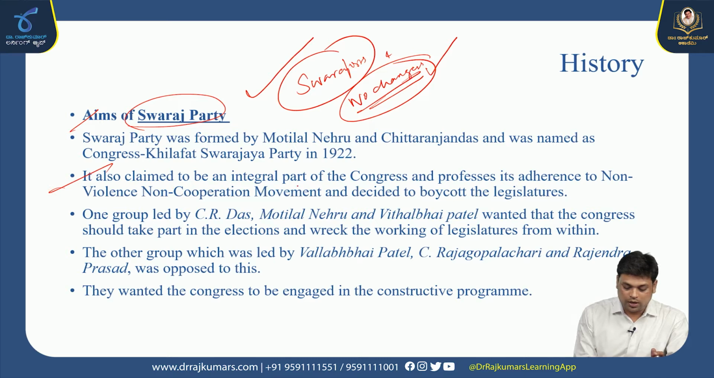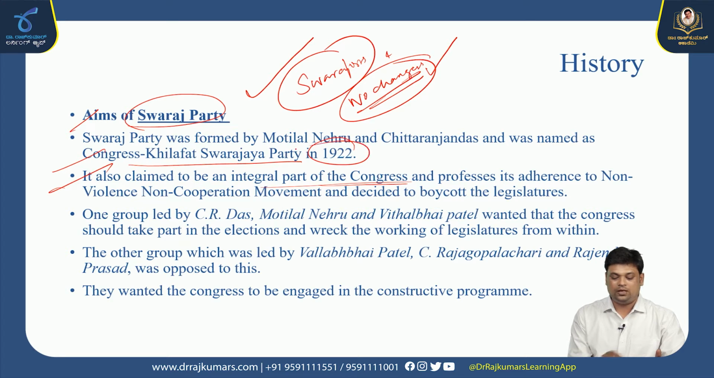Okay, so it also claimed to be an integral part of Congress. So for that purpose, the Congress Khilafat Swarajya Party was established in the year 1922. Congress decided this time there should not be any kind of split, like the one that happened in 1907. Then they decided on a norm that No Changers can focus on the constructive work and Swarajists can participate in the election, but everything should happen under one banner only, that is the Indian National Congress.